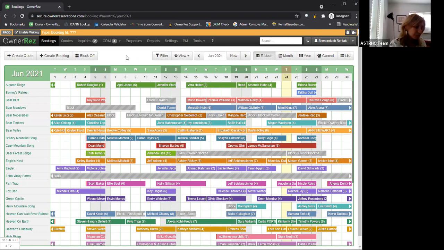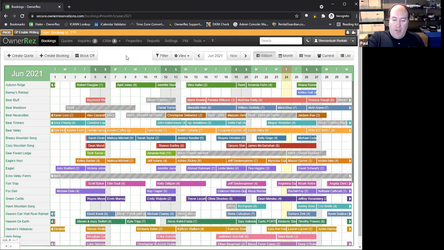And then simple question, how much does OwnerRez cost? We have a pricing calculator; there is no single answer. It depends really on how many properties you have. You pay per property and per feature that you're using. Some of the premium features cost extra, like property management. There is no commission. You do not pay a percentage of your revenues or of your billings or anything like that. There's nothing like that at all.